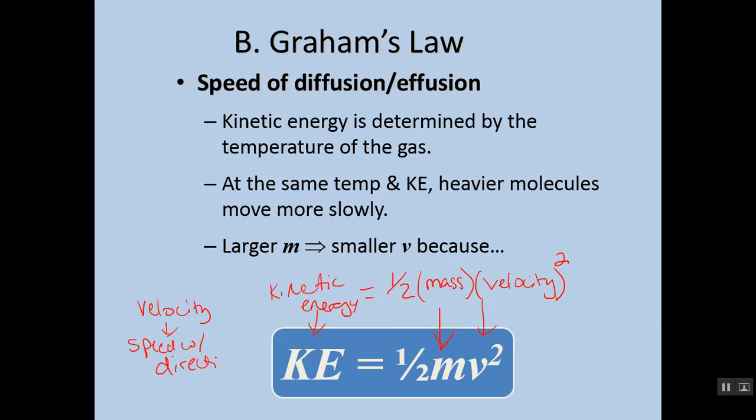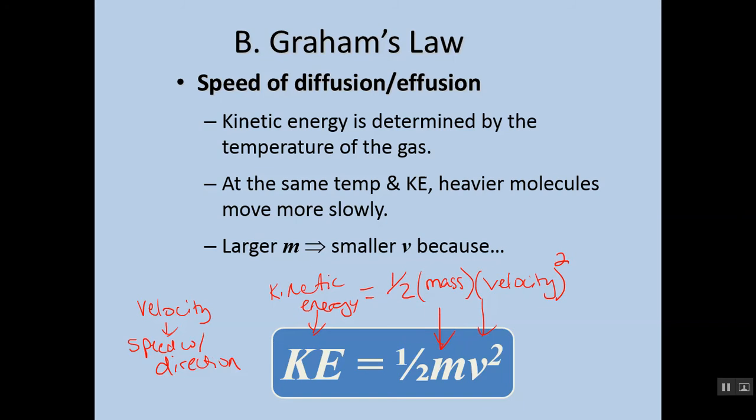Now, why is direction important? Well, it's important because these particles are moving in specific directions, right? They're moving randomly, but they're moving in different ways. Some of them might be colliding with their container, some of them might be colliding with each other, but simply that's what velocity is.